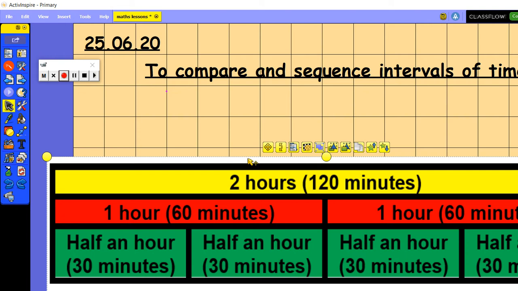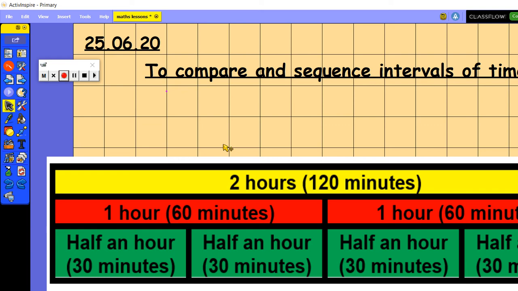So that is the total of our bar model. We've then split our bar model down into 1 hour durations. So this red piece is 1 hour or 60 minutes, and this red piece is 1 hour and it's the same as 60 minutes. So both of those combined are 2 hours long.